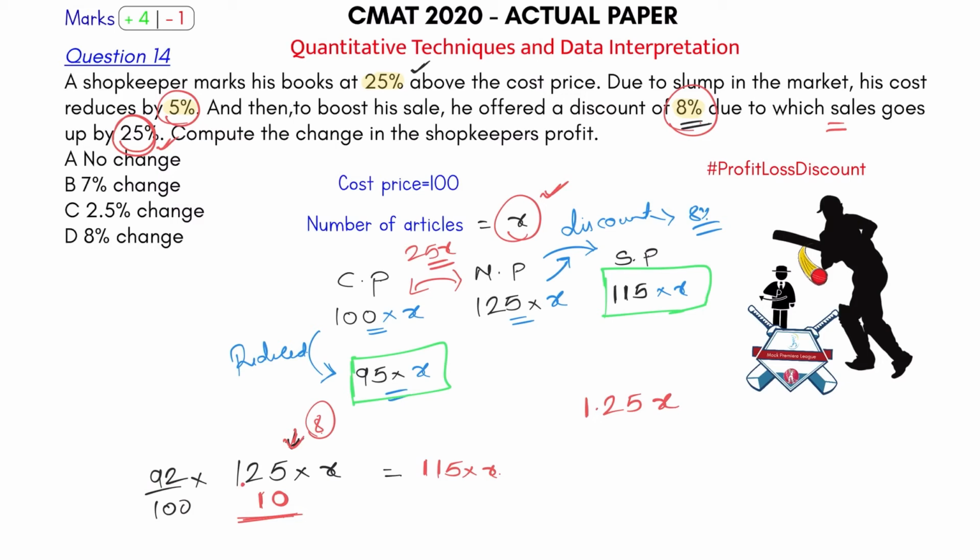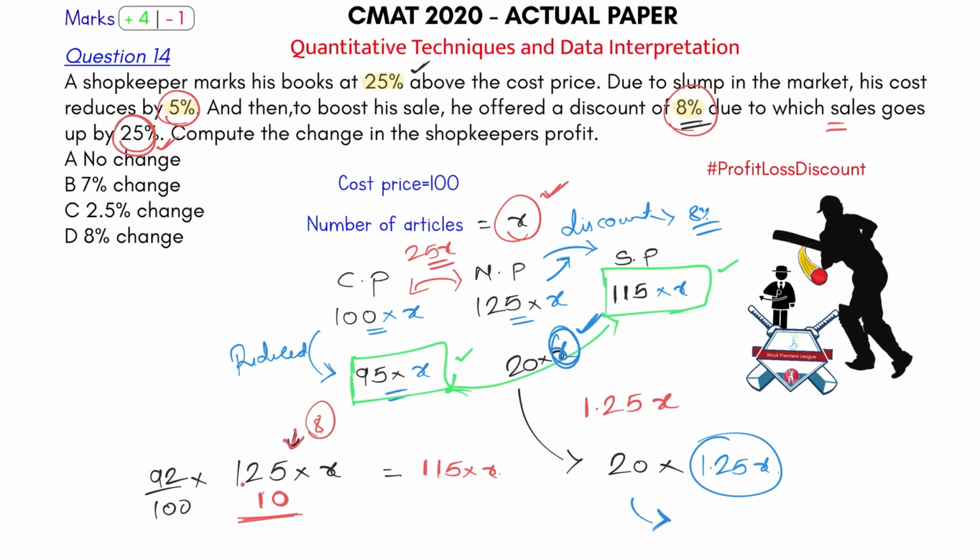So let's see now what is the profit here. Subtract this from this. This is the cost price, this is the selling price. So this minus this is nothing but now 20x. Okay, 20x is the profit right now. But you are selling not X number of items, you are selling 1.25x. So I'll replace this X by 1.25x. So 20 into, instead of X, I'll write here 1.25x, because you are selling these many items.